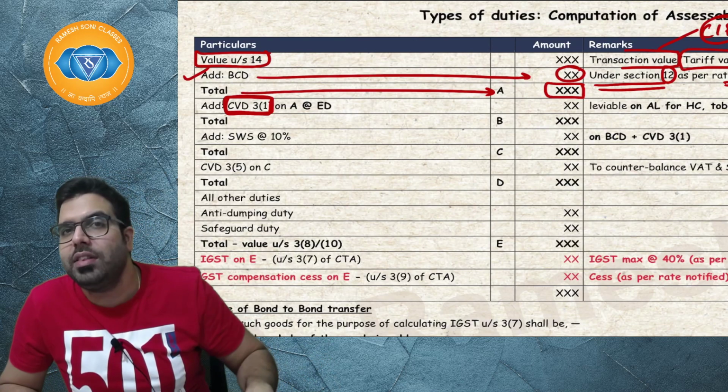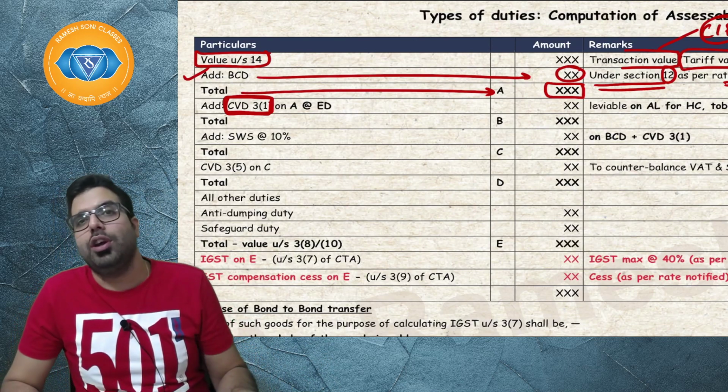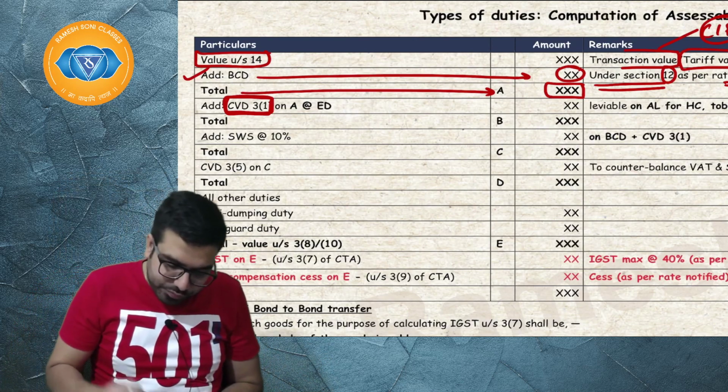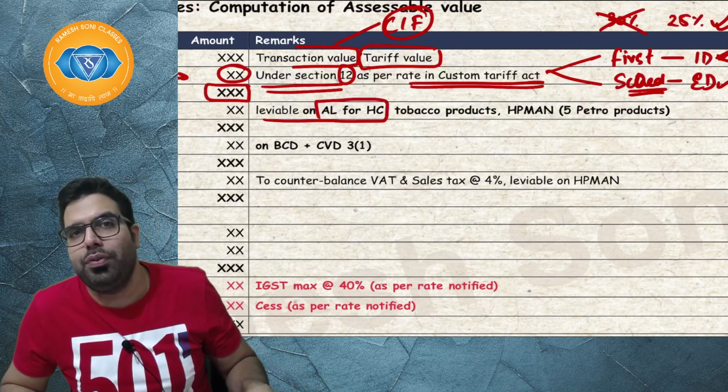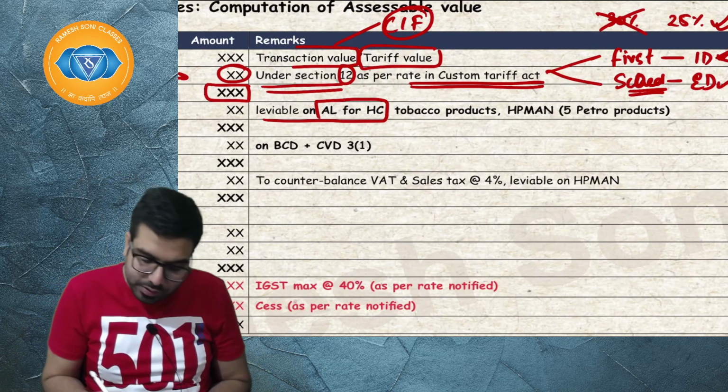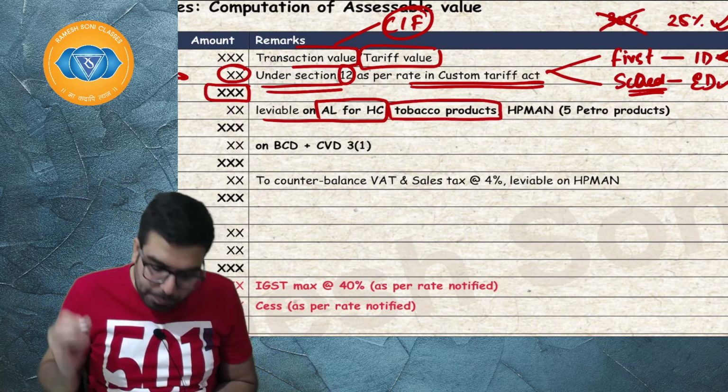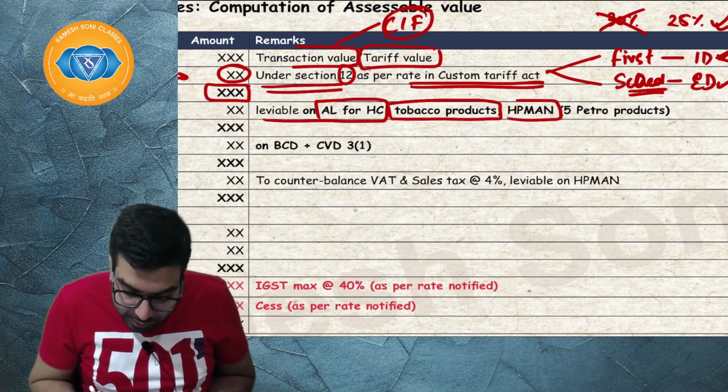Hence, CVD 3.1 is not applied on all the goods. It is only levied on alcoholic liquor for human consumption. AL for HC means alcoholic liquor for human consumption. Then tobacco and tobacco products. And HP man.